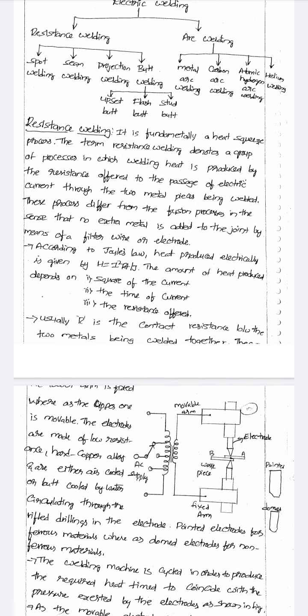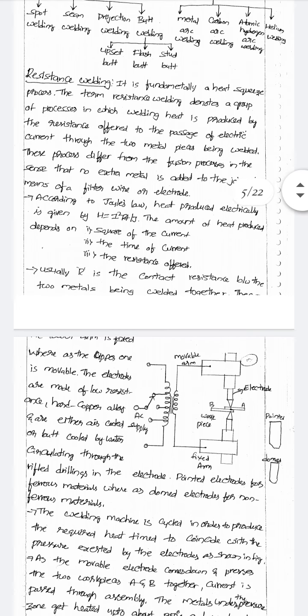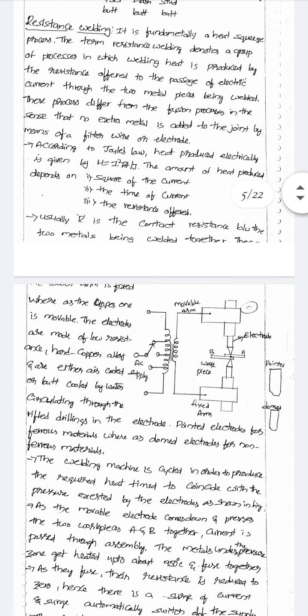Butt welding is again classified into 3 types: upset butt, flash butt, and stud butt welding. These are all the resistance welding types. Next, another classification, arc welding, again 4 types: metal arc welding, carbon arc welding, atomic hydrogen arc welding, and helium welding. These are the whole classification of electric welding.